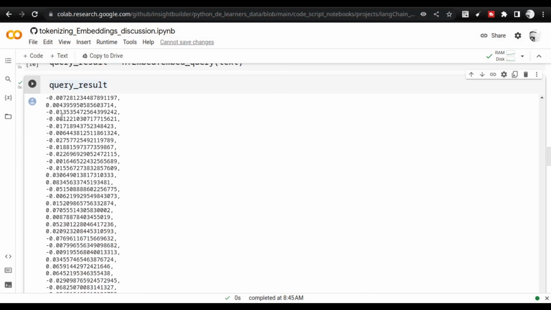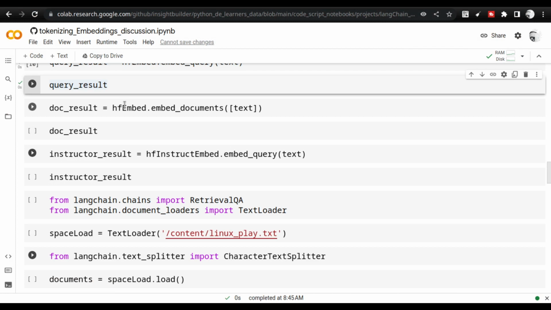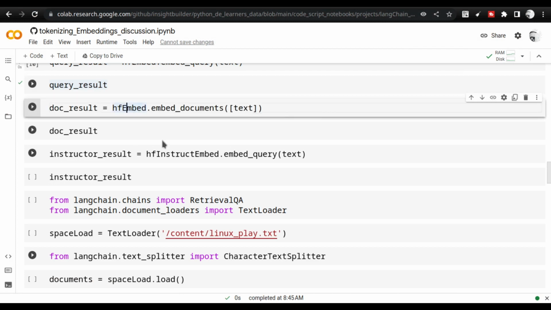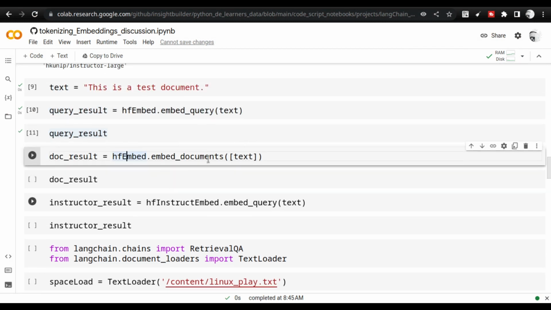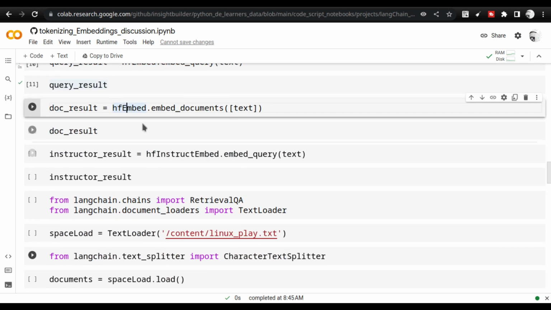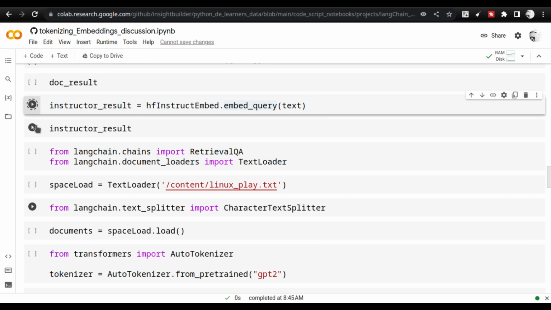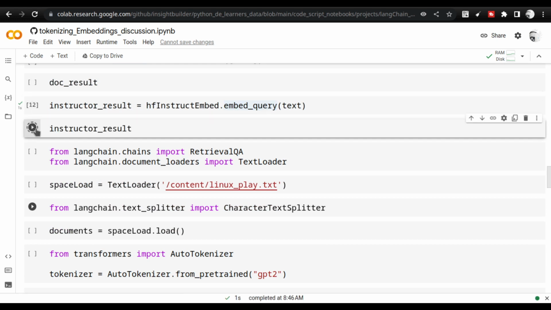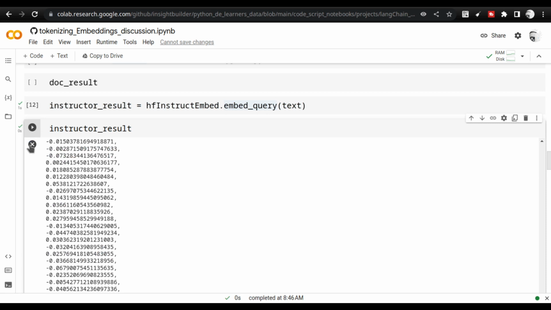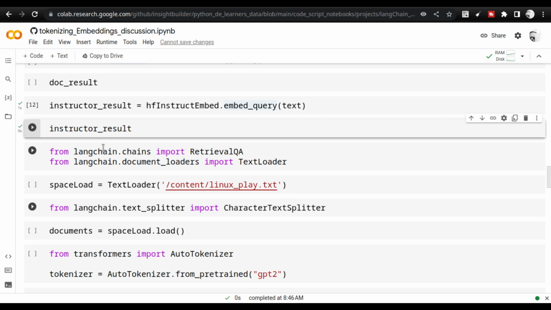Let us go to the browser again. I am going to hide this, it's not required. In the same way, you can work on the documents also, that you can try out. I will show it in a moment. It will create a list, and you can work with instruct_embed also, and this will also create numbers, but the instruction will be different. The instruct_embed model is different from the other model, so it will also create numbers only. This is what I want you to look at first.